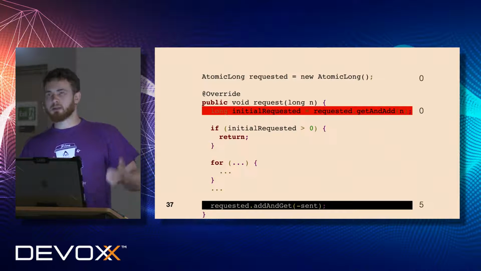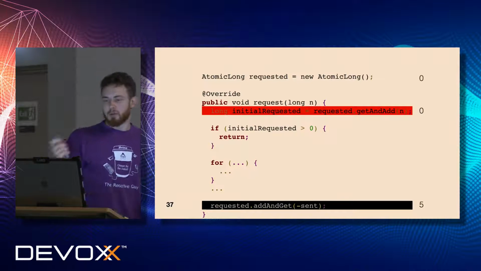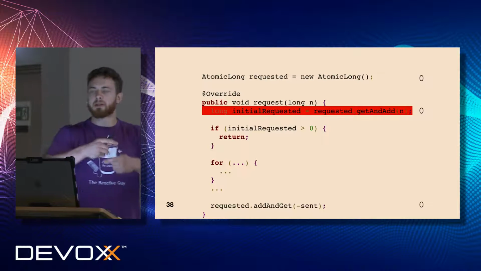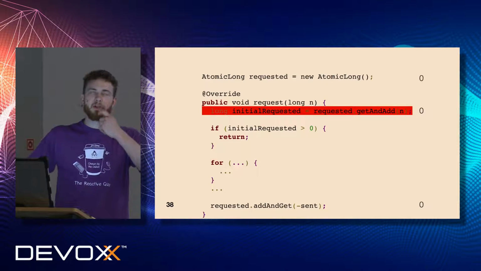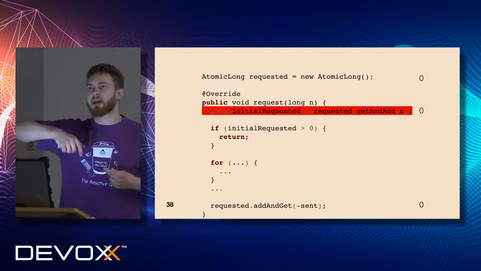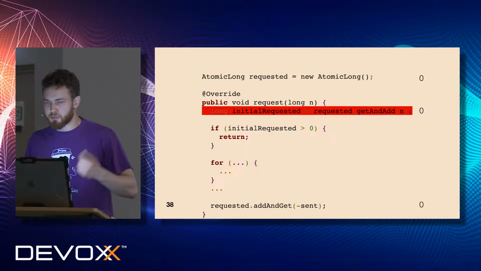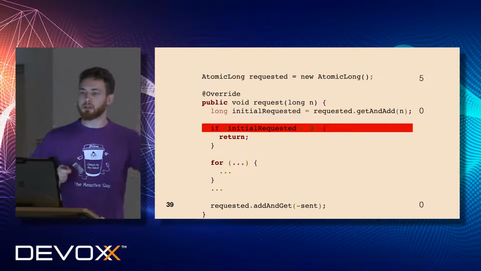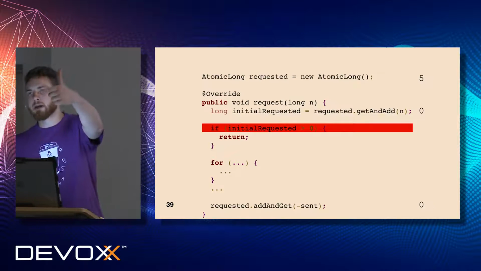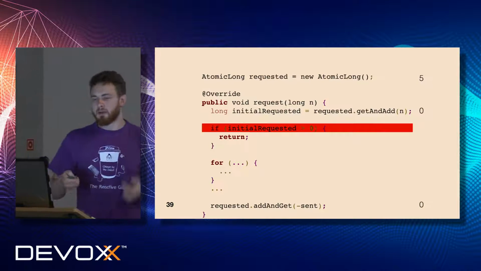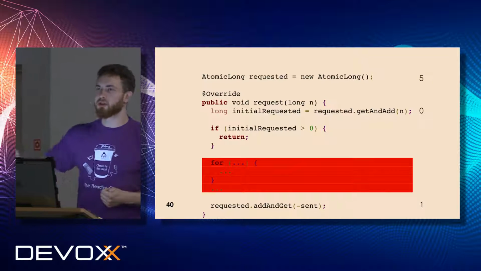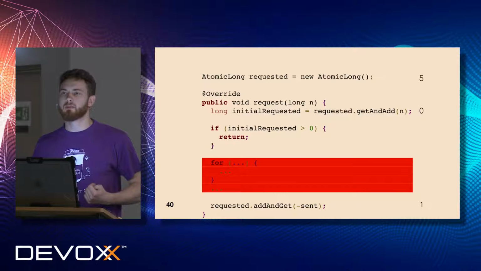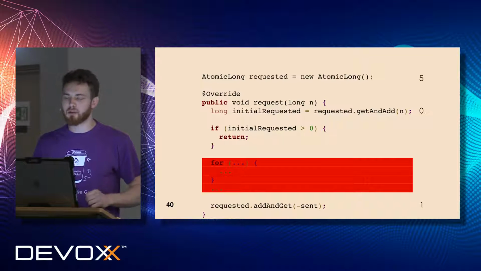Once the black is fastest, it will be 0. Since the red one is the loser, it will read the changed state after the racing, because there is a guarantee from the atomic long. So the initial requested for red will be 0. It will add a few more elements back to the state, and he will bypass this invocation and continue sending data to our subscriber, right? Does it make sense?